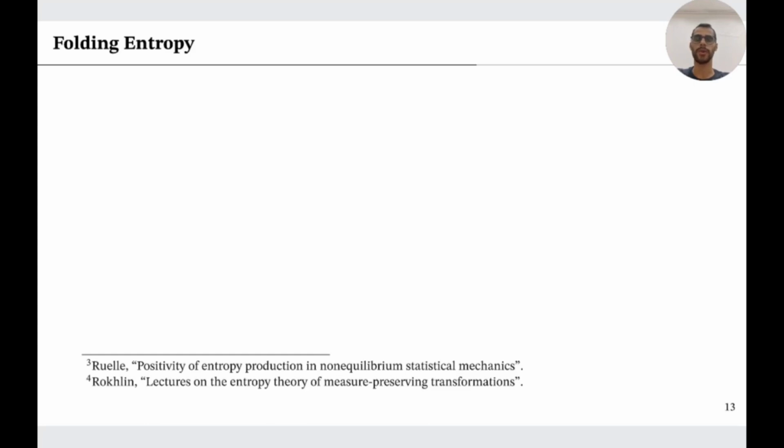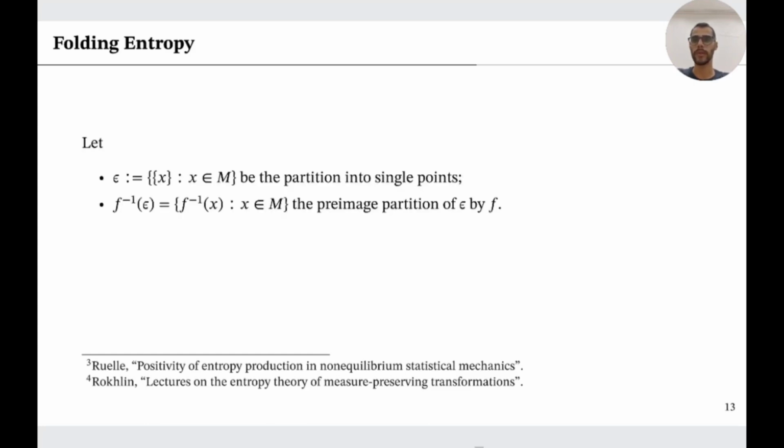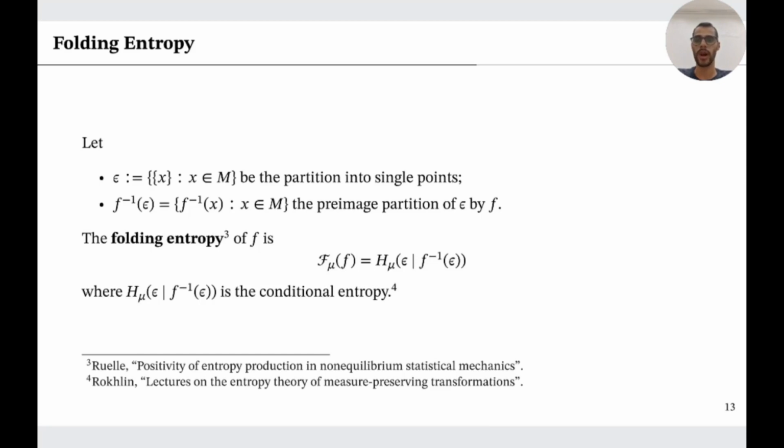In order to define the folding entropy, let epsilon be the partition of M into single points, and consider the pre-image partition of F. The folding entropy was first introduced by Ruelle and is defined by the conditional entropy of epsilon relative to the pre-image partition.